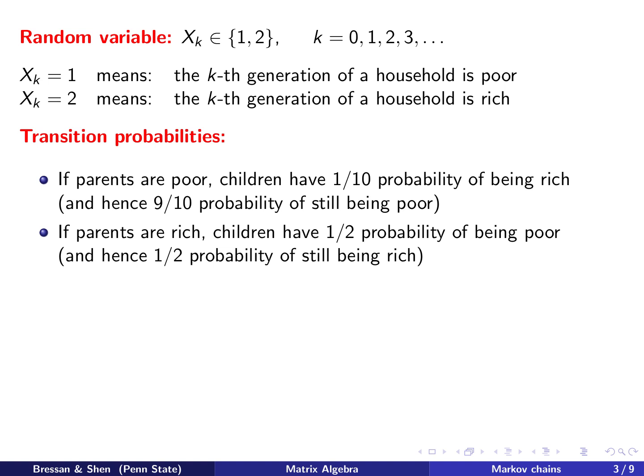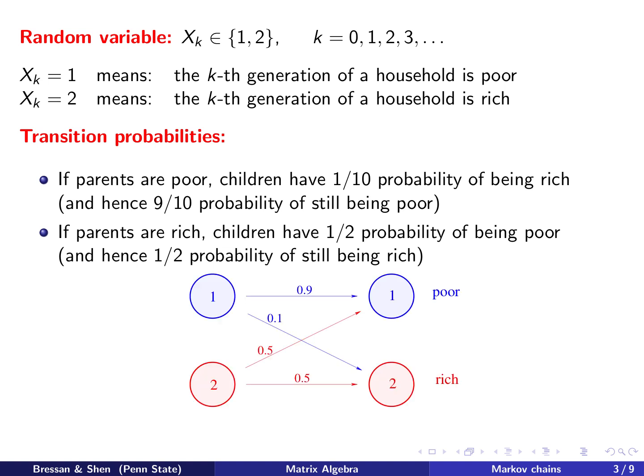Now we form the transition probabilities, that is, from one generation transitioning to the next one, how does the wealth situation change? We assume the following. If parents are poor, then children have 1/10 probability of being rich, and therefore 9/10 probability of still being poor. There is a little chance that they can be rich. Second, if parents are rich, then it's half-half, so a half probability of being poor and a half probability of still being rich.